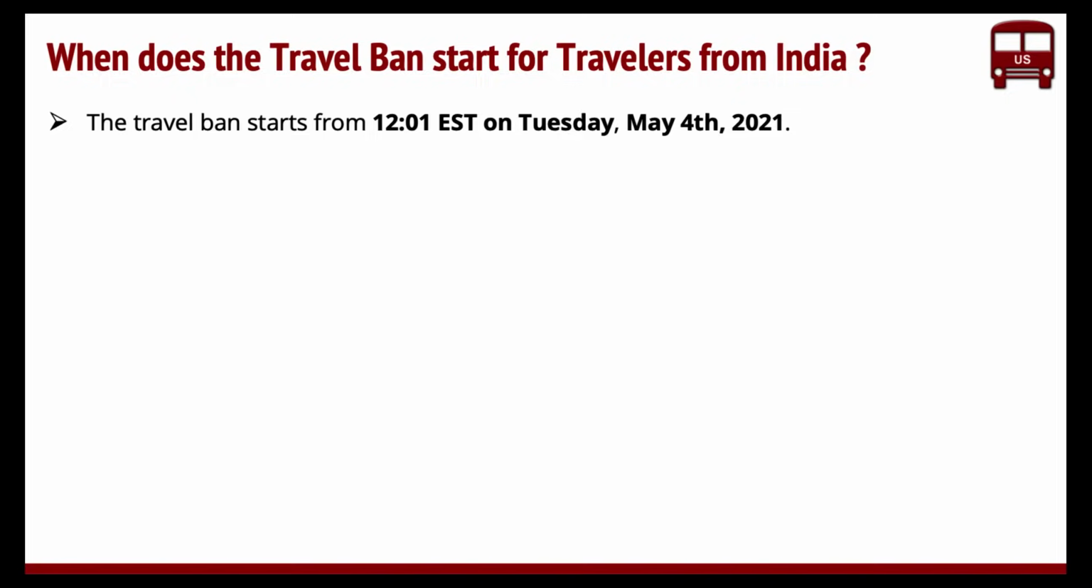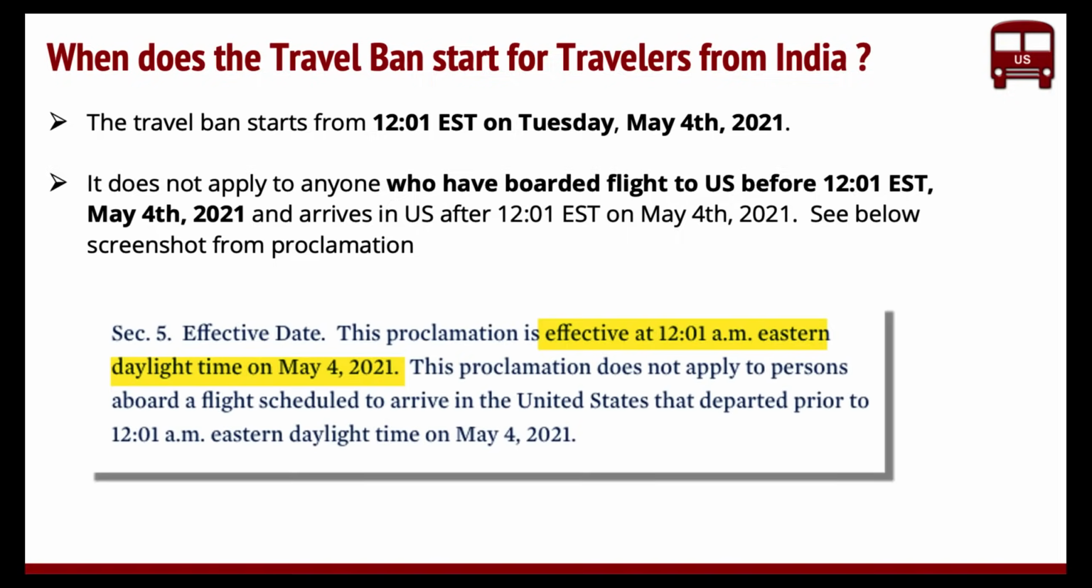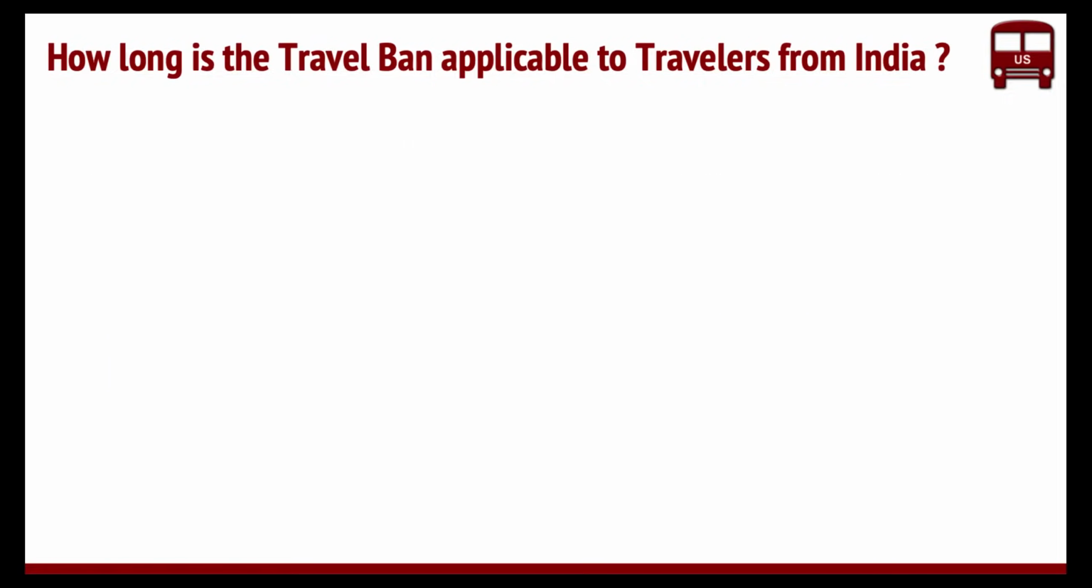And that's when it starts on May 4th, Tuesday, and it does not apply to anyone who has left the US or boarded the flight before 12:01 EST and landed after 12:01. Yeah, the reason is if you boarded before the travel ban kicked in, you're fine. That's what they say. I mean, it depends in general, but this time they said that this is how it works, right? So it's much more clear on this. As you can see on the screen, right, it's highlighted, effective 12:01, and it does not apply to anybody traveling.